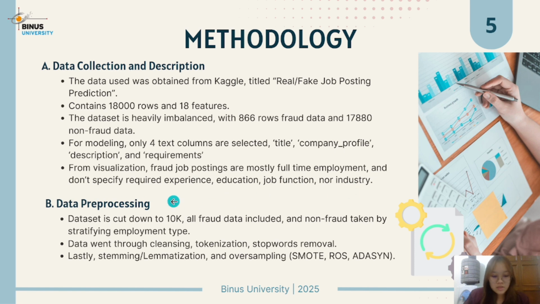The second step is data preprocessing. The data is cut down to 10,000. All fraud data is included and non-fraud data is taken by stratifying employment type. Then the data went through cleansing, where we remove punctuation and symbols and convert the data into lowercase, followed by tokenization and stopword removal. Lastly, we do stemming, lemmatization, and oversampling methods like SMOTE, ROS, and ADASYN. The next part will be continued by my friend Gladys.